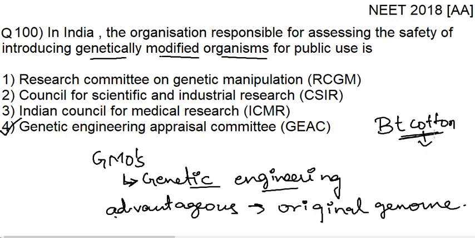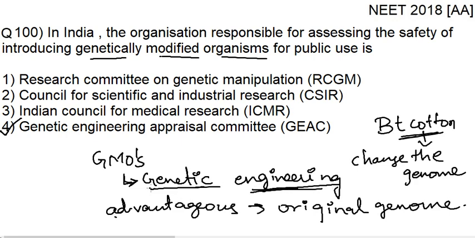So what do you do? You change the genome in such a way that the genome has information for creating the resistant products or the resistant proteins for that particular disease. You insert that particular DNA sequence that codes for the resistant protein, and you do that by a process which is known as genetic engineering. Now in India you have the Genetic Engineering Appraisal Committee, a statutory body,